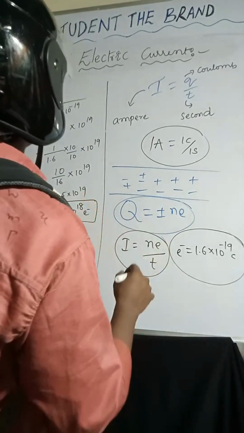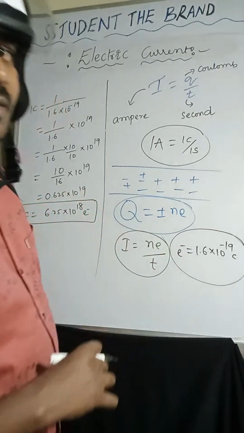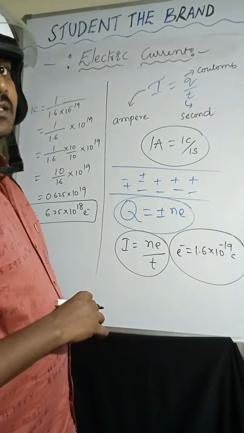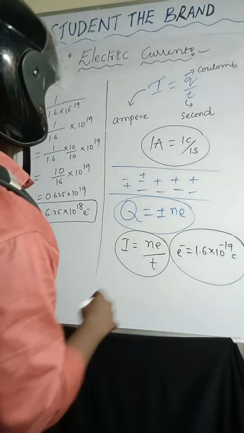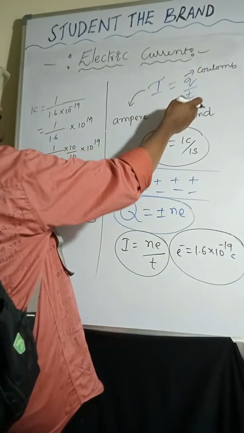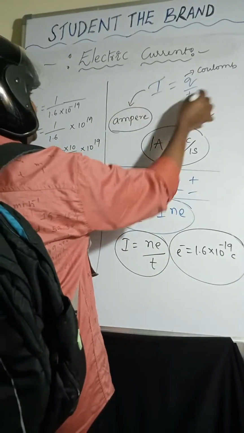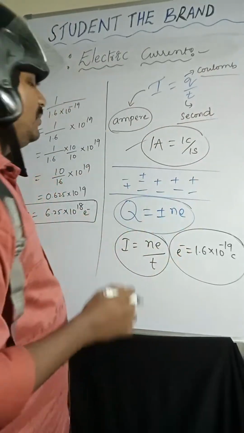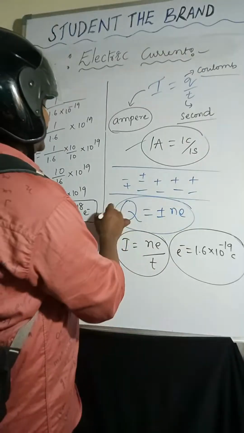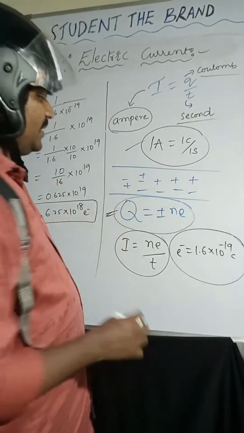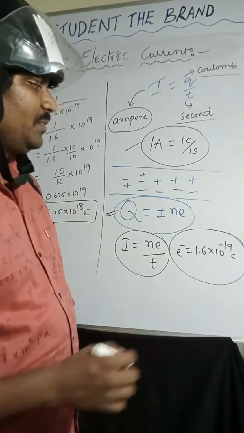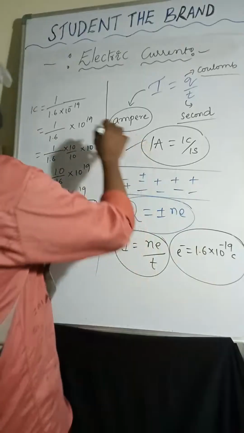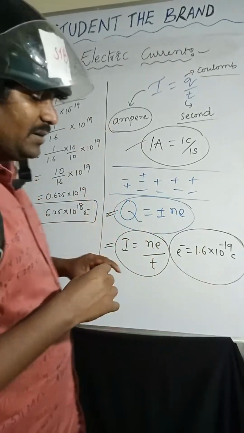So very, very important: electric current. Remember all these points, whatever we discussed. 1 ampere equal to 1 coulomb per 1 second. The SI unit of current is ampere, the SI unit of charge is coulomb, the SI unit of time is second. 1 ampere is defined as 1 coulomb per 1 second. Quantization of charge Q equal to plus or minus Ne, and 1 electron has 1.6 into 10 power minus 19 coulomb. So I equal to Ne by T. So this is the data. Next,